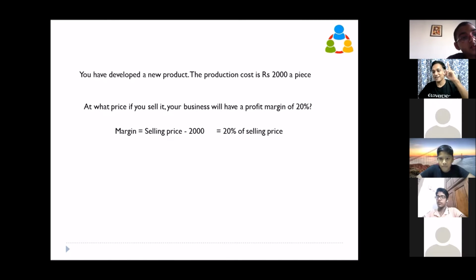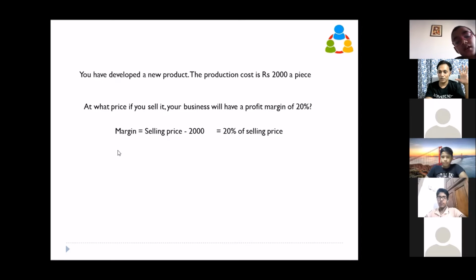It is like asking, compared to Keshav, how much taller is Avinash? So you are keeping Keshav's height as the base. The next question: compared to Luca, how much taller is Keshav? So you are keeping Luca as the base or denominator. The next question: how much shorter is Keshav compared to Adnan? So we are keeping Adnan as the base. So here we are asking 20% of the selling price is the margin. It is based on your selling price or turnover.